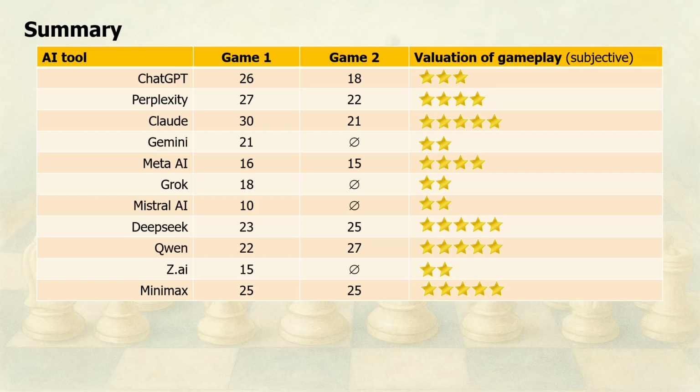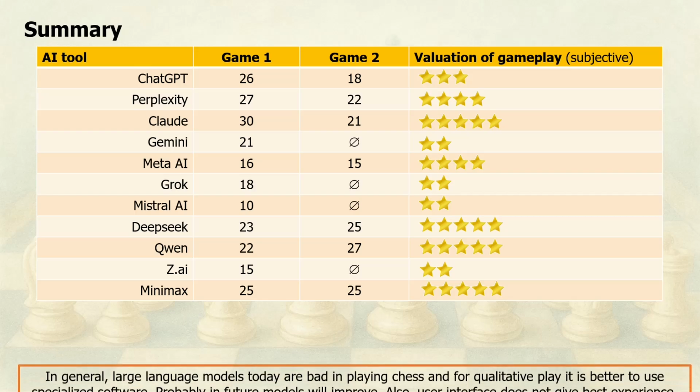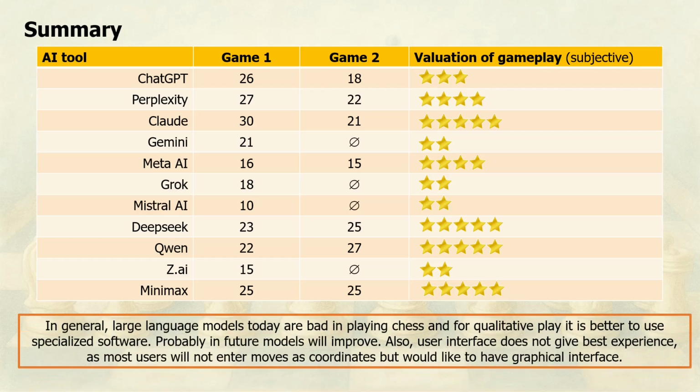intelligence. In general, as of October 2025, large language models, LLMs, perform quite poorly at playing chess. For qualitative play, it is better to use specialized software like Chess 2.0 or Chess.com, which are freely available to any user. Probably, in the future, these LLMs will grow, develop, and become better at chess, but it is not their main focus. We also have to take into account that not all users or chess players will be interested in manually entering coordinates when playing chess. A graphical interface is more user-friendly.